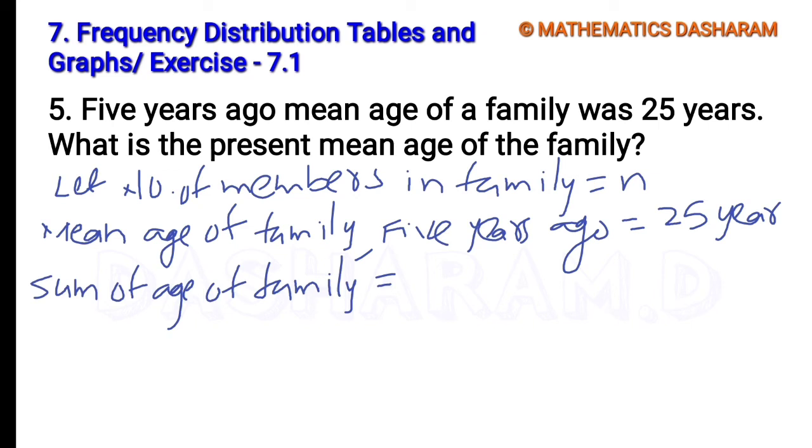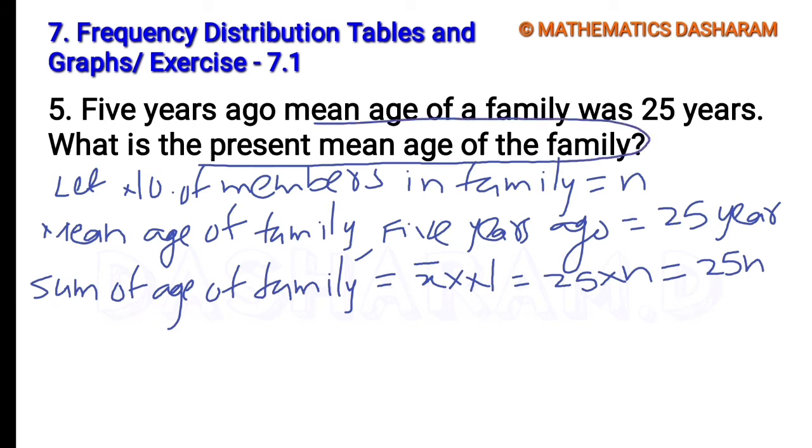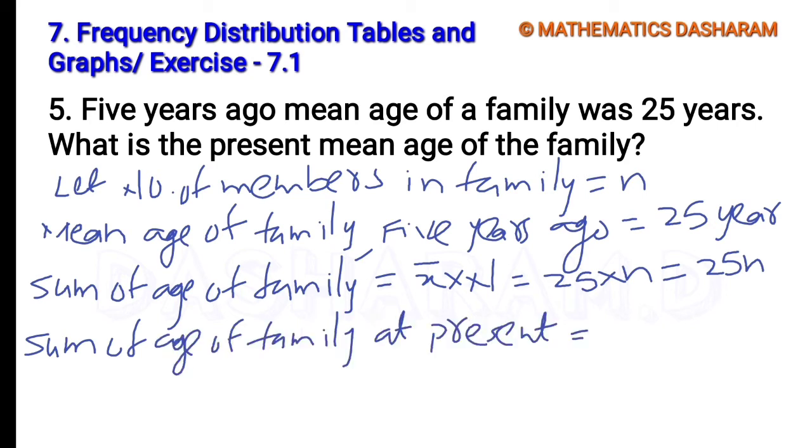It equals mean multiplied by the number of family members. Mean is 25 and the number of family members is small n, so it equals 25n. Now he is asking for the present mean age of the family. So this is the sum of the ages of the family 5 years ago. Let's find the sum of the ages of the family at present. 25n is the age sum 5 years ago.